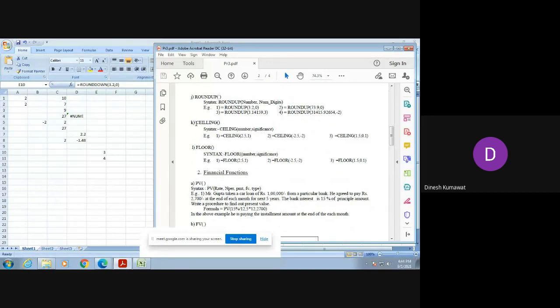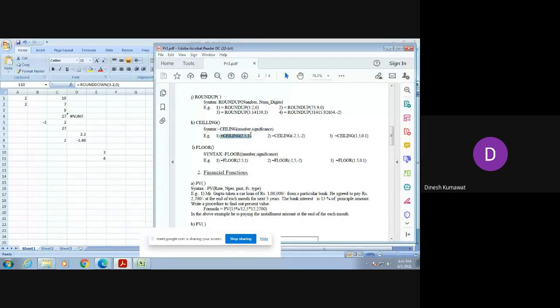Okay, now we have 2 more functions in these mathematical functions. The first one is the CEILING function. Here the spelling of ceiling is wrong; this is the correct spelling of the CEILING function. You can relate the ceiling and floor functions with the general concept: ceiling means the upper one and floor means the lower one.